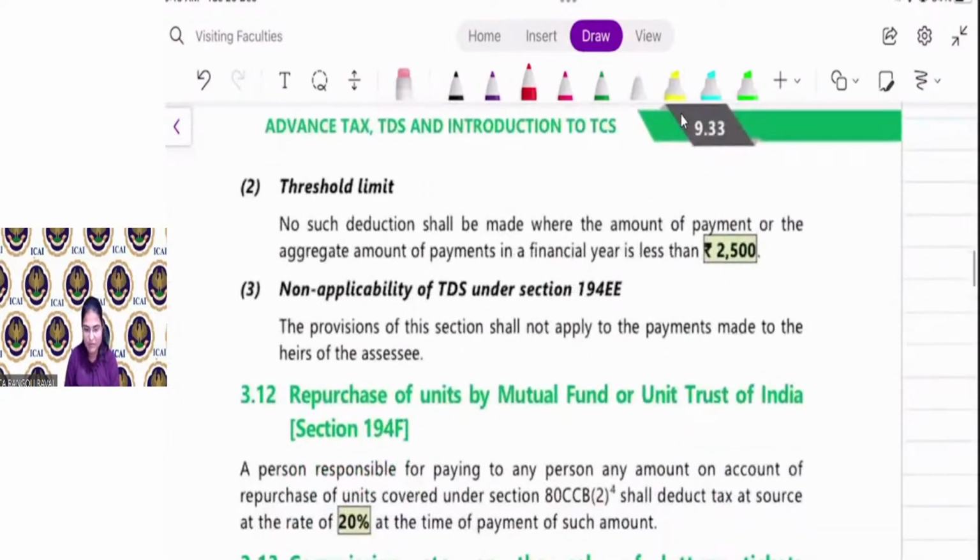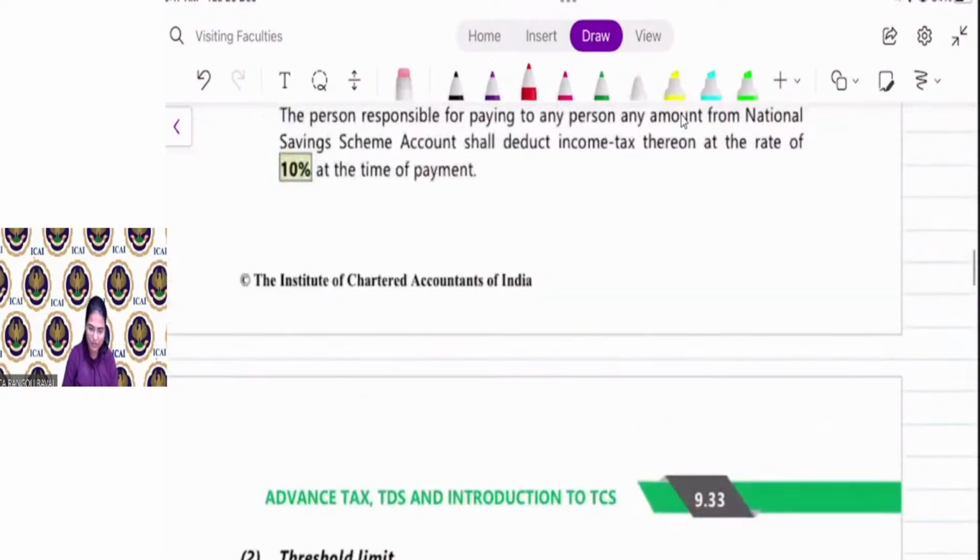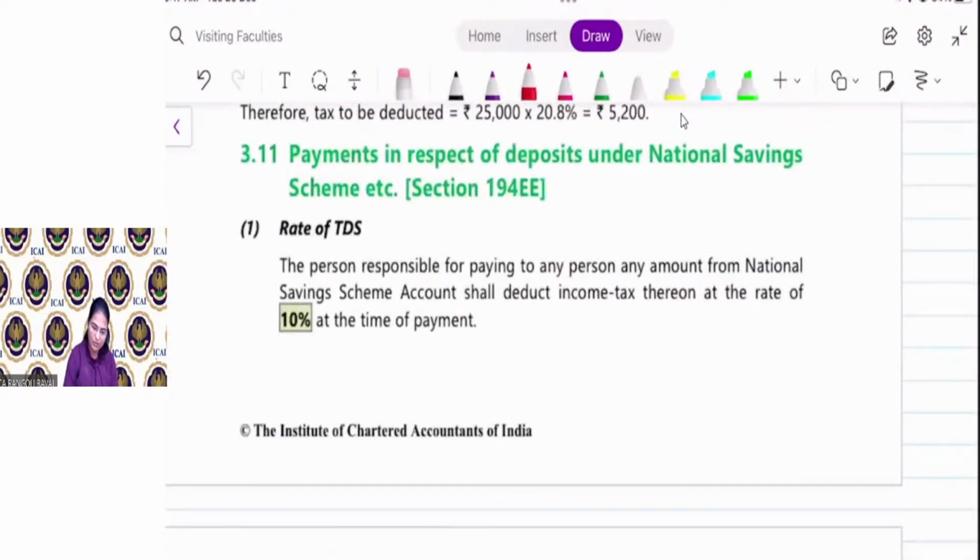Threshold limit is 2,500. If the amount paid by National Savings Scheme during the year is less than 2,500, then no TDS is required to be deducted. And if the depositor has died and the payment is received by his or her legal heir, then this provision is not applicable and no TDS is required to be deducted. Here the time of deduction is payment. Write down at the time of payment.